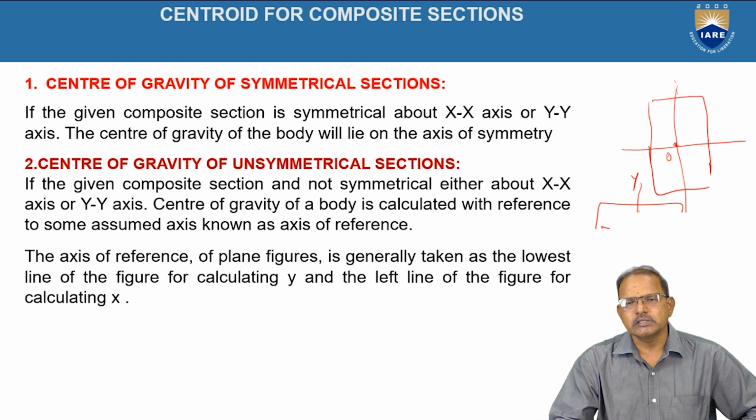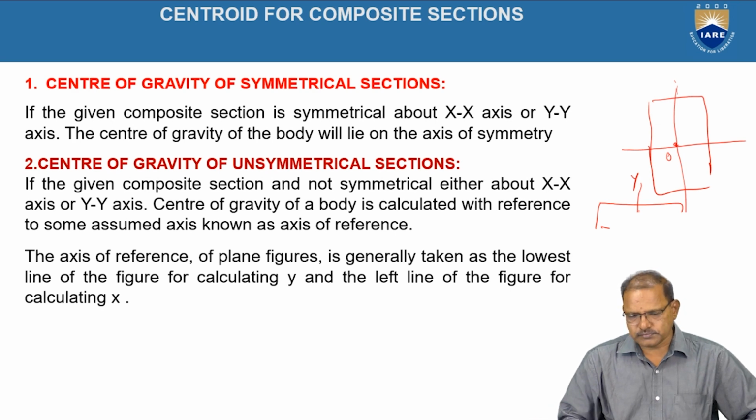With respect to the x-axis and the y-axis, we have to determine the position of the centroid or the center of gravity of the objects. This is the way of representation of reference lines for the symmetrical as well as the unsymmetrical sections.